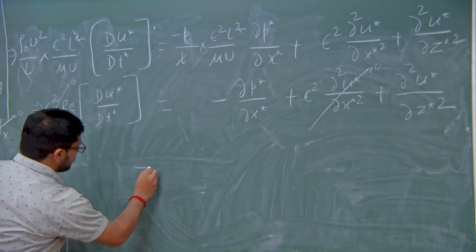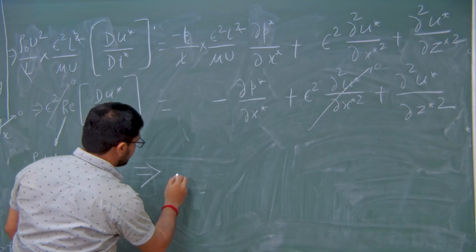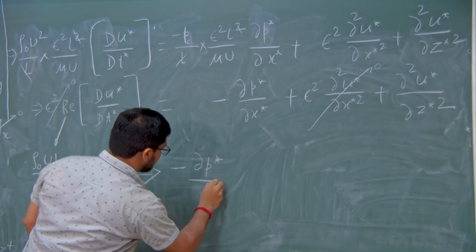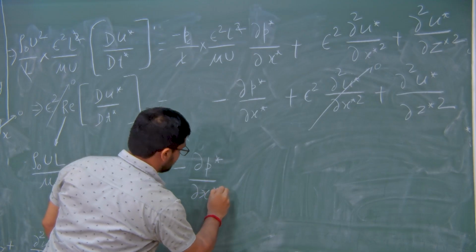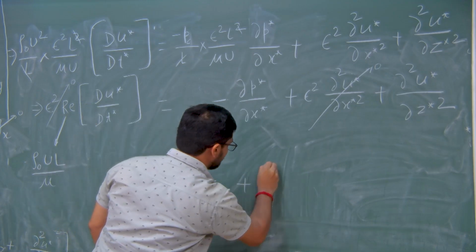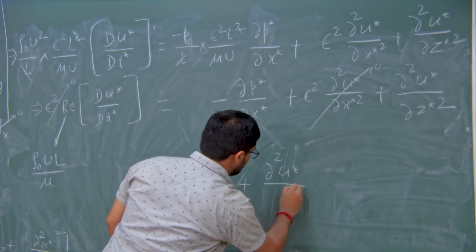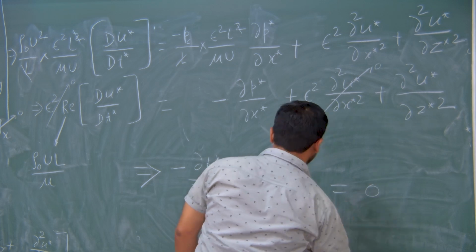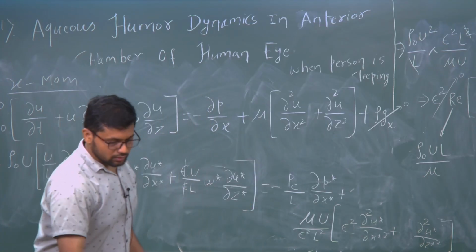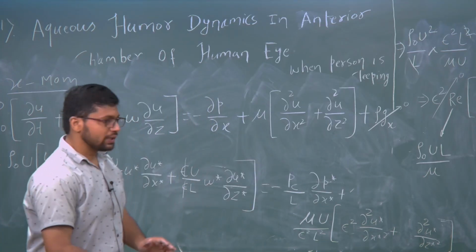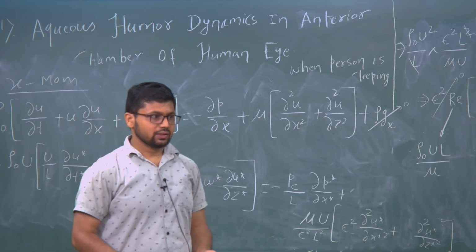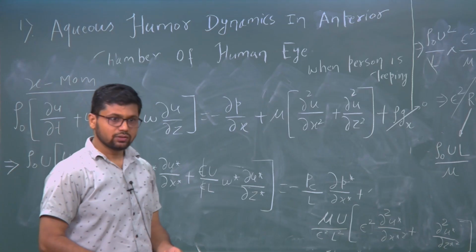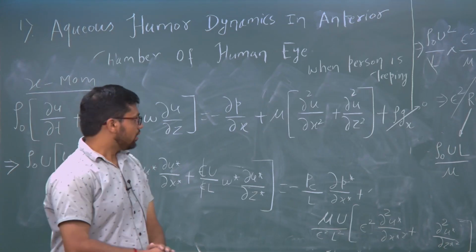So, we will have the simplified dimensionless x momentum balance as minus dou p star upon dou x star plus dou square u star upon dou z star square equal to 0. So, this is our dimensionless x momentum balance.